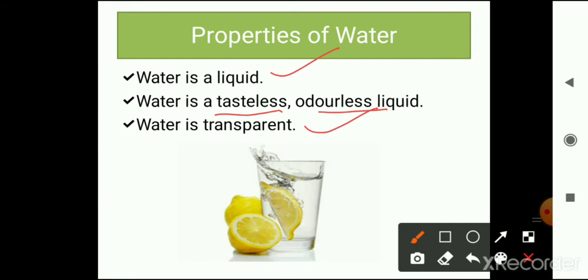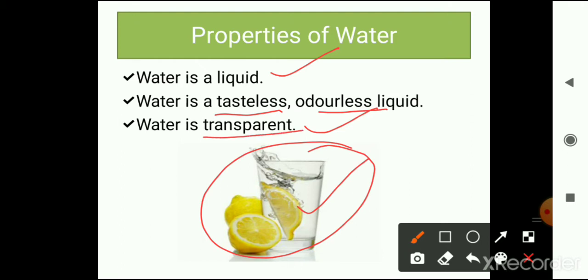It means we can see through the water. Here you can see a glass full of water and a piece of lemon dropped into it, and we can see the lemon piece inside the glass through the water. It means water is transparent.